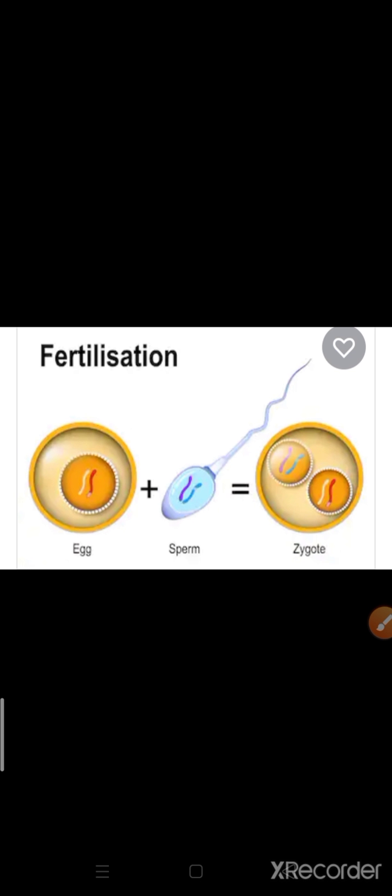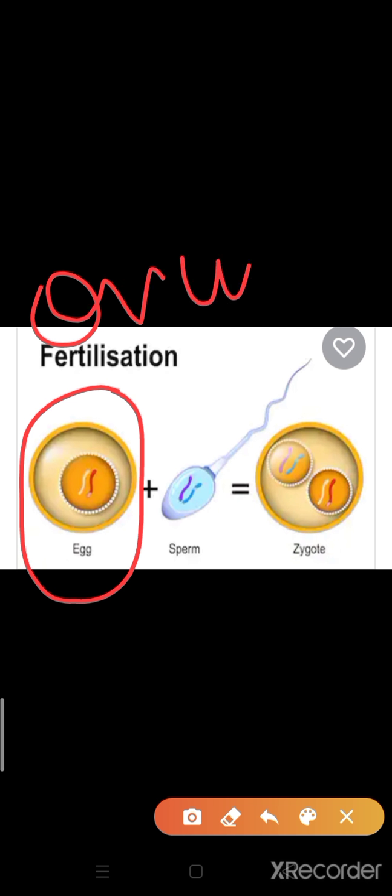Here you can see on your screen a male gamete in animals is called sperm, and the female gamete is known as egg or ovum. And male gamete is known as sperm.